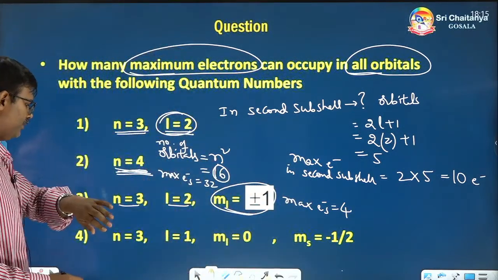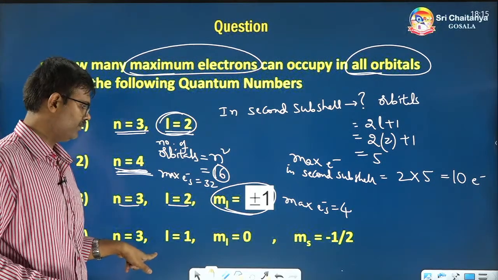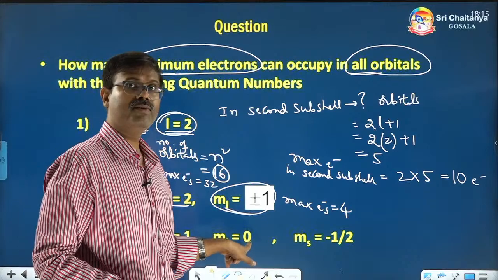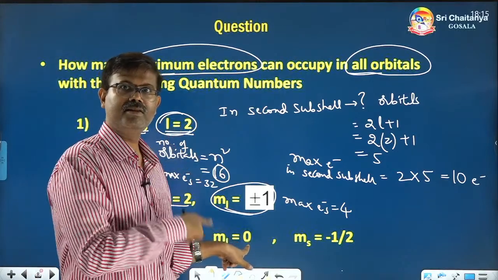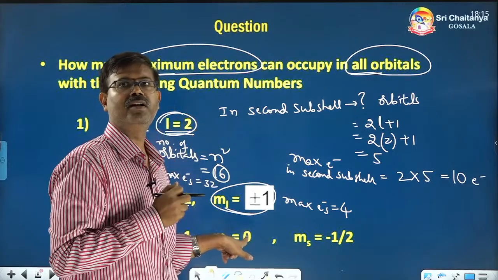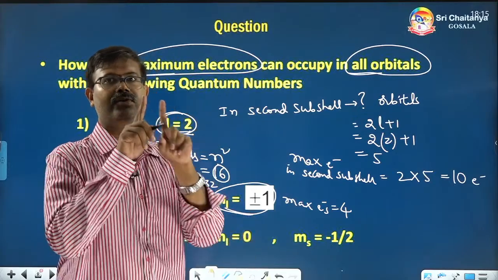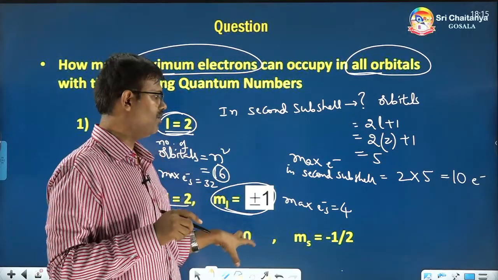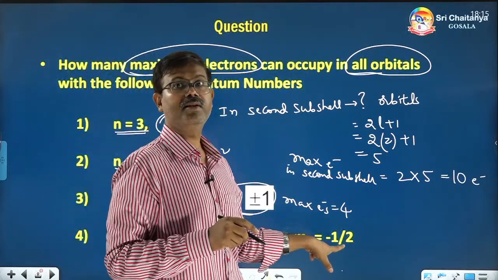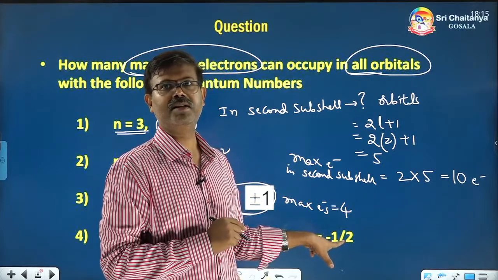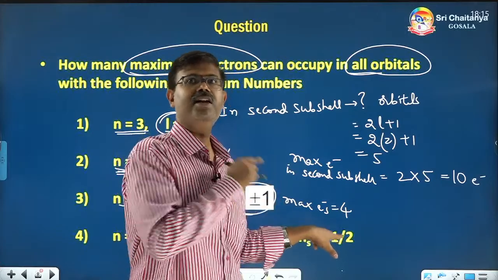Next, the fourth one. City is given, street number is also given. In that street, which house you have to go and look for persons is also given. That is one house they have mentioned. So only one orbital, or one house, you go to, and in that house the spin number is also mentioned, the name of the person is also mentioned.